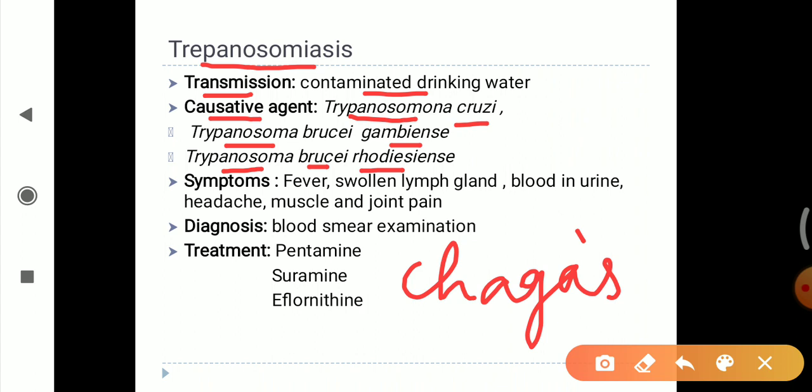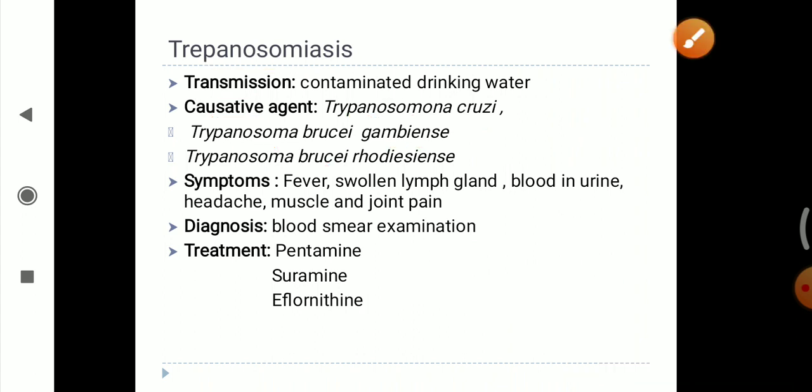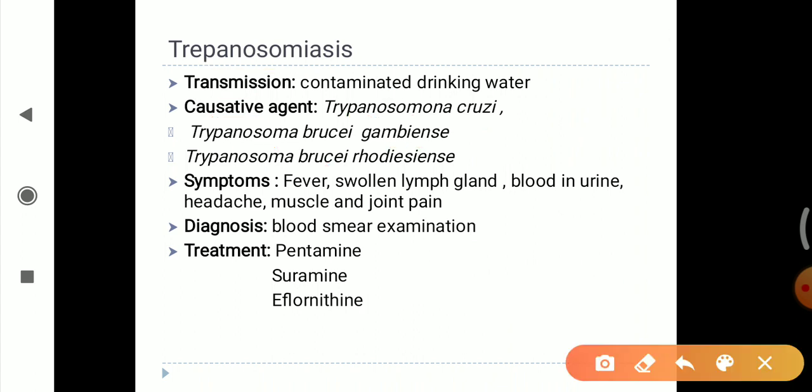The causative agents are Trypanosoma cruzi, Trypanosoma brucei gambiense, Trypanosoma brucei rhodesiense. Symptoms: another thing about trypanosomiasis is the signs and symptoms that we observe. One of the most important things responsible for this is the tsetse fly. For the signs and symptoms, the name of the fly is the tsetse fly.